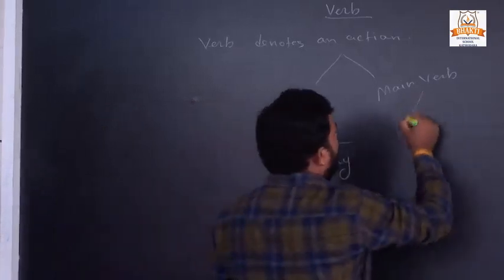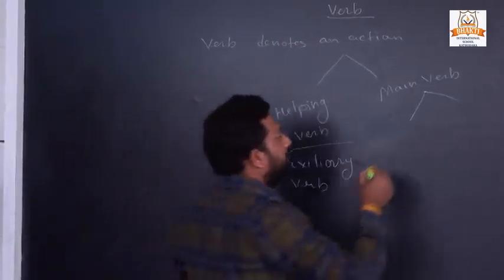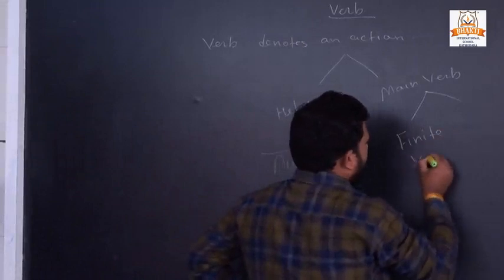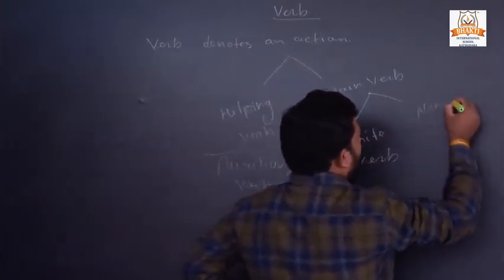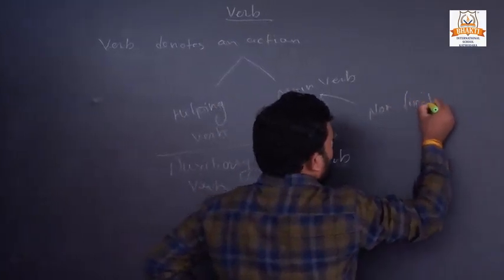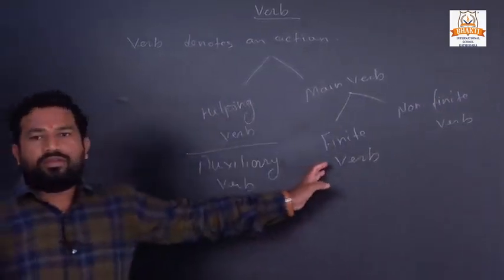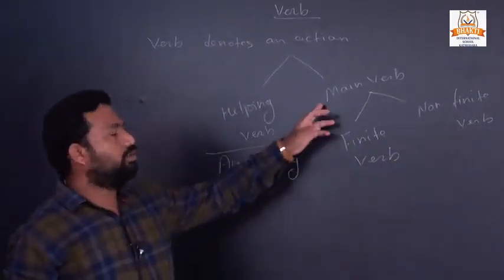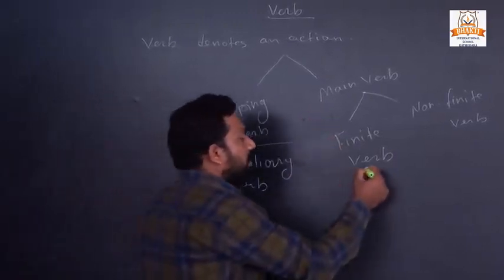In main verb there are two types: finite verb and non-finite verb.